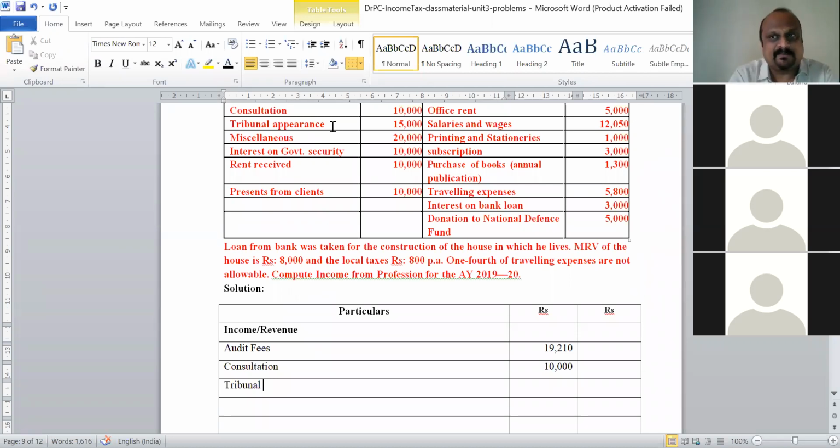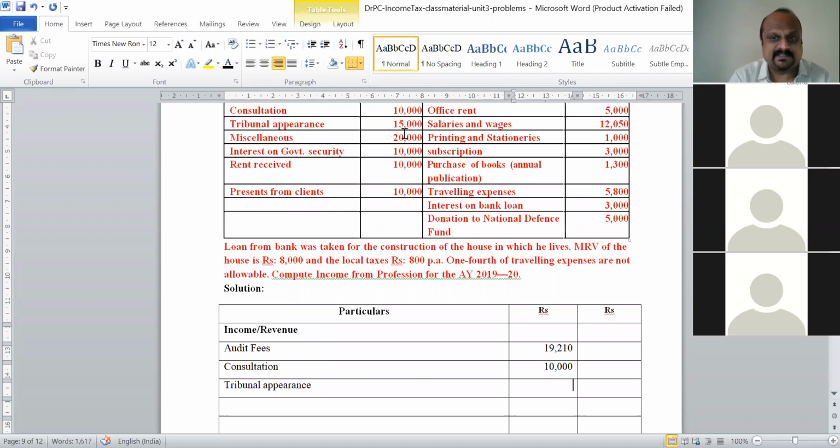CAs also become a part of that. CAs usually do this whenever there are surveys or raids on assessees' properties, and they go to these tribunals if things are not resolved. So he has received some amount for tribunal appearance. This is again permitted. How much has he received?